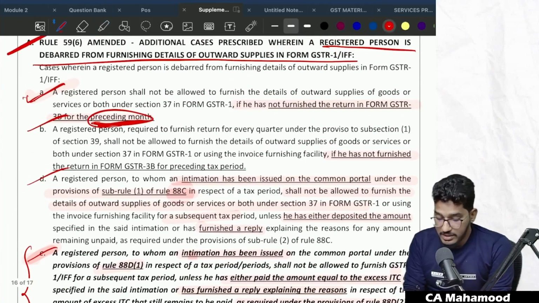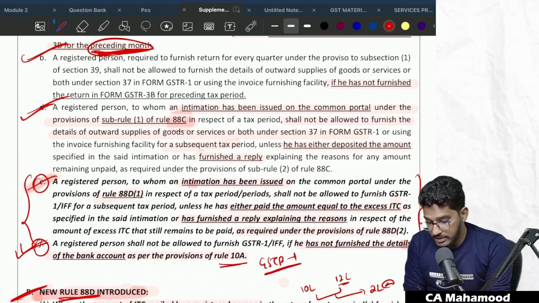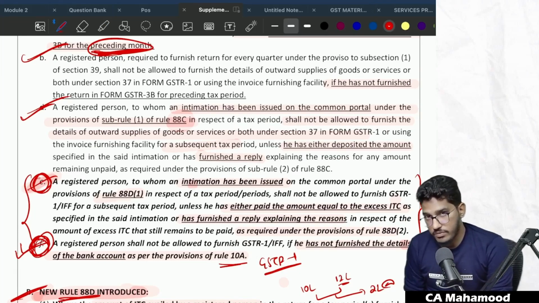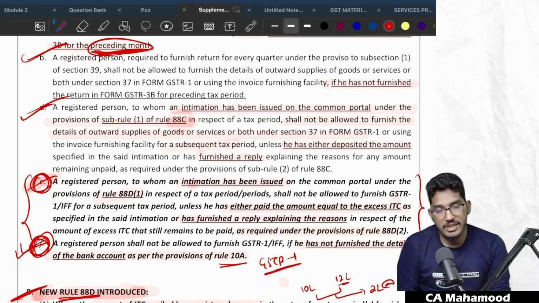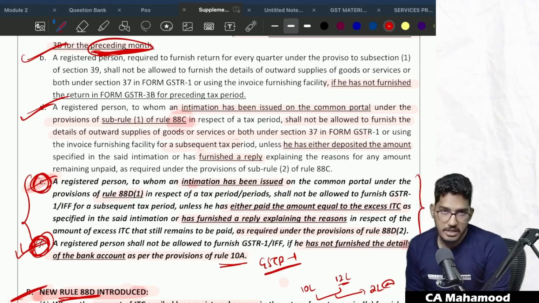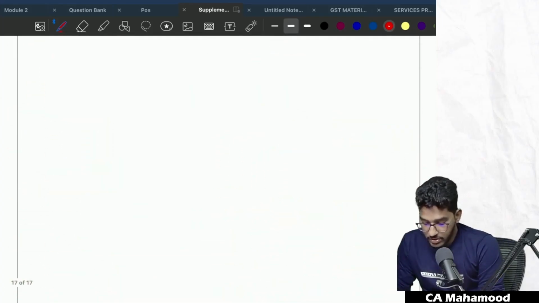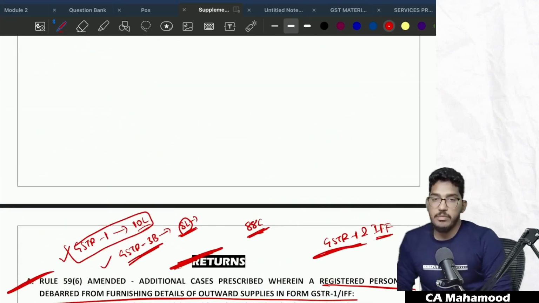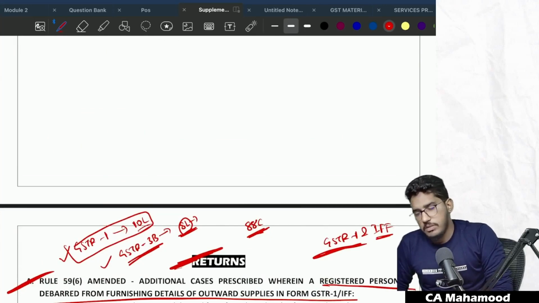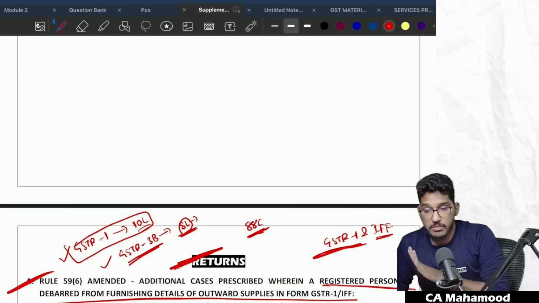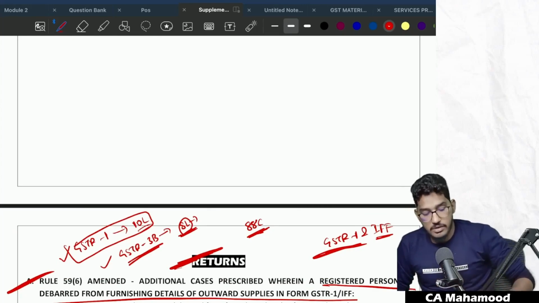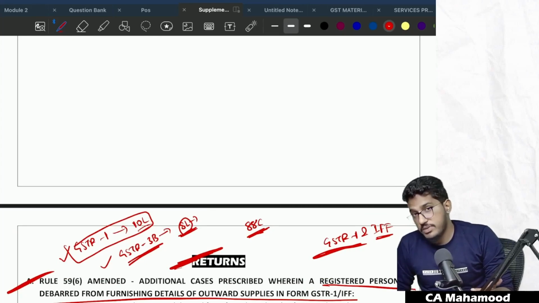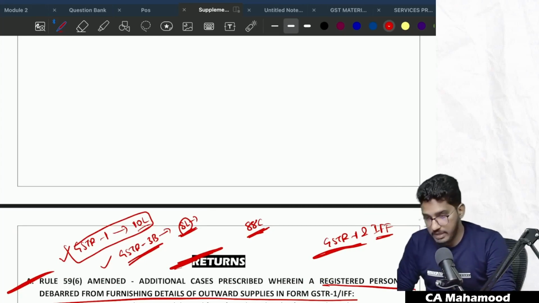So these three things are already there from a long period of time. These two things are actually added. So if you have violated the provisions of rule 10A, or a notice has been given to you under 88D and you fail to give a reply or pay the amount. Clear? So with this, I think we are successfully done with the amendments, whatever are applicable. I think I have gone much deeper and explained the amendments. I hope you all will be able to understand the background behind this amendment, the concept of that amendment, and you will definitely not make a mistake when a question is tested from these amendments. Hope you guys have understood this.